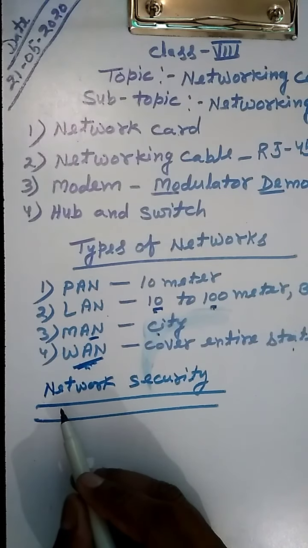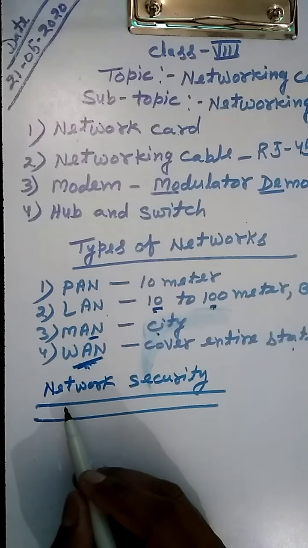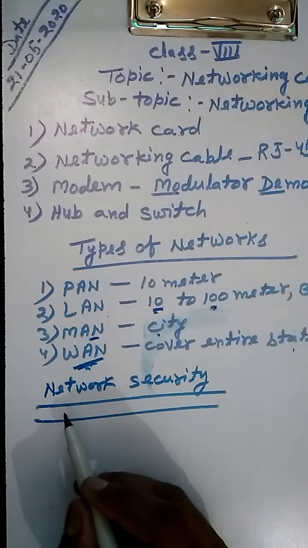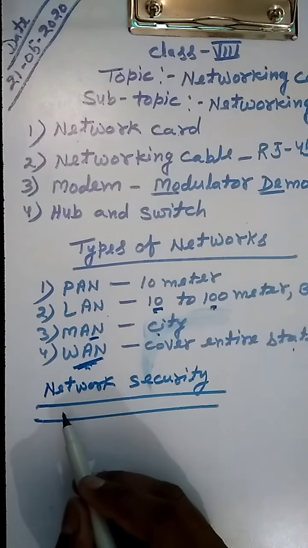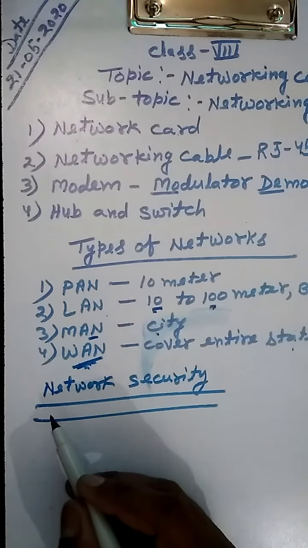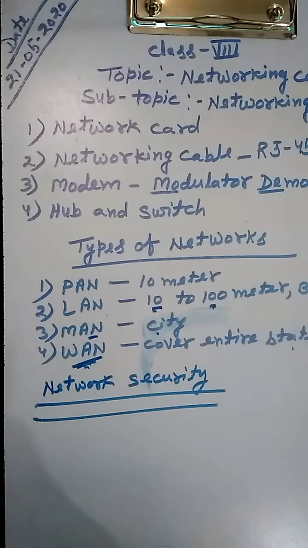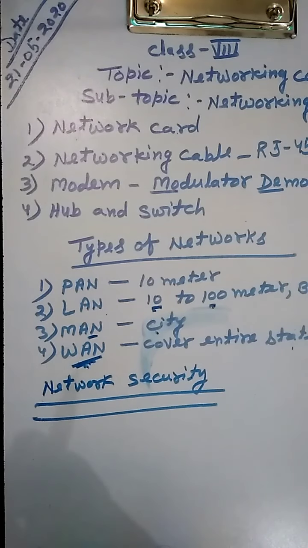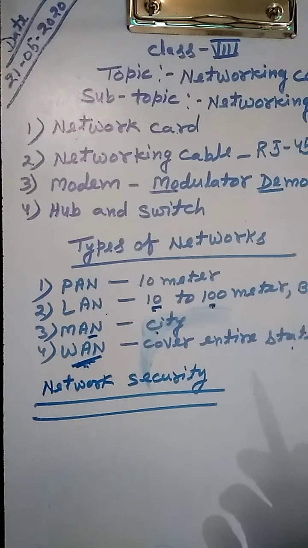So we need data security. Network security means protecting data and resources from any unauthorized access.